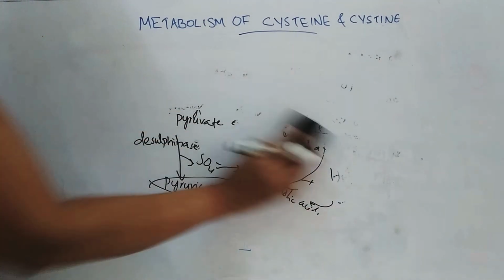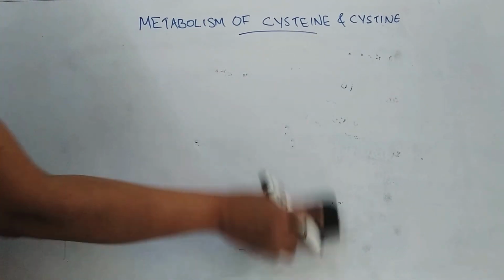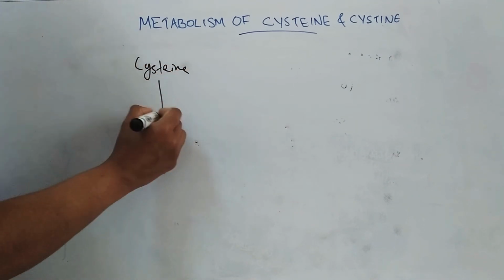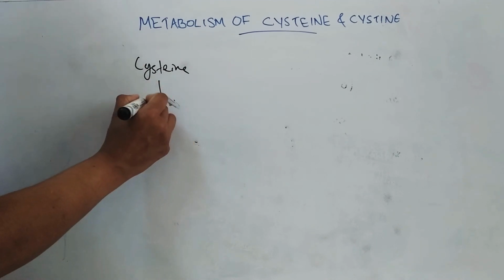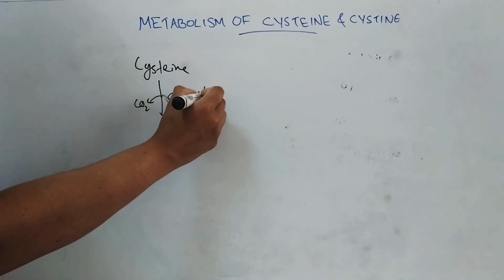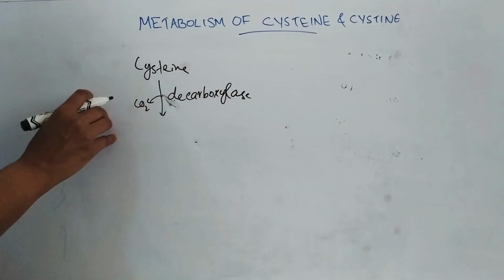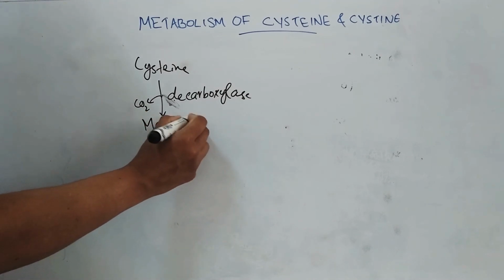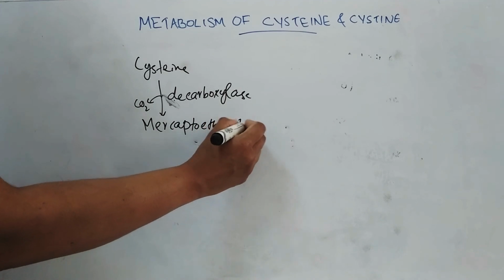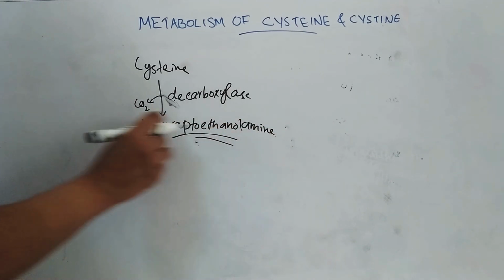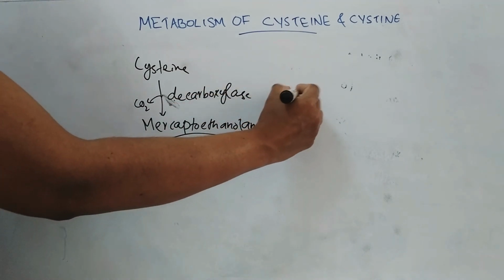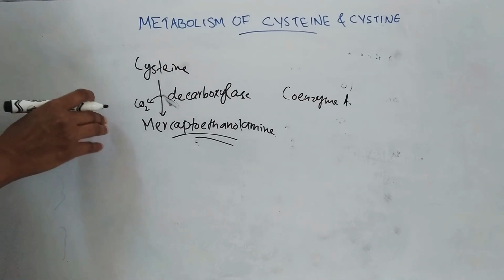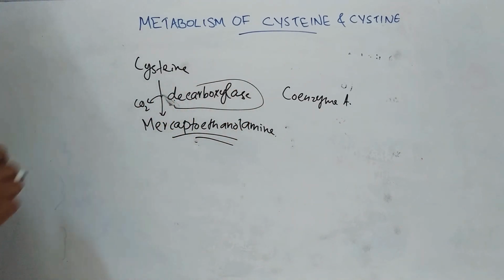Then another one is that cysteine can undergo decarboxylation by the enzyme decarboxylase, and cysteine can form mercaptoethanolamine.